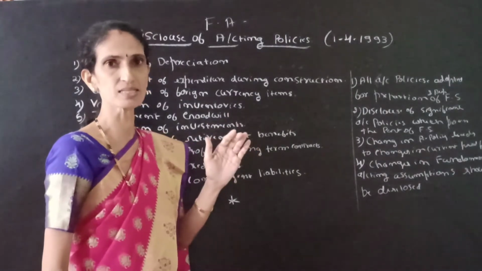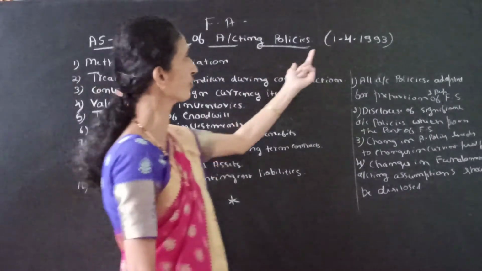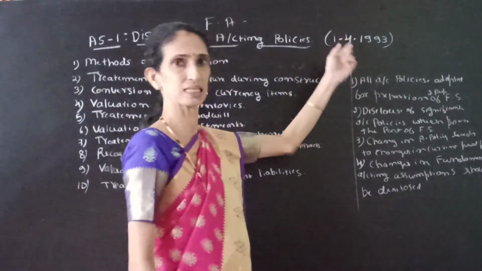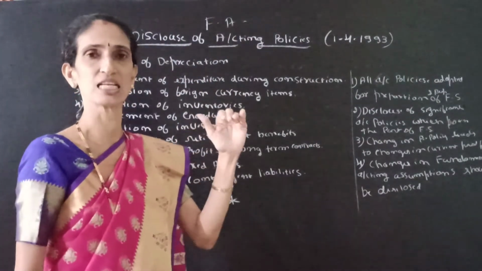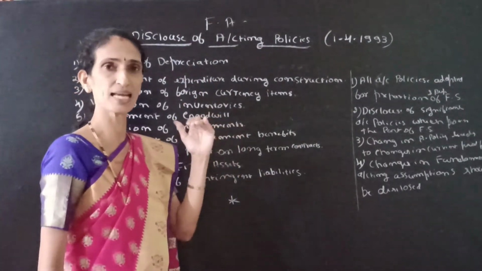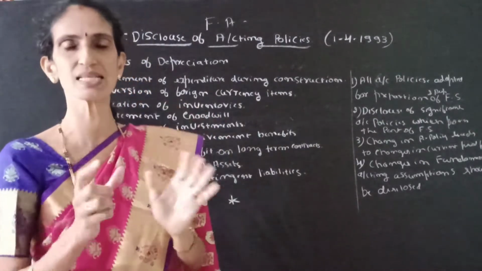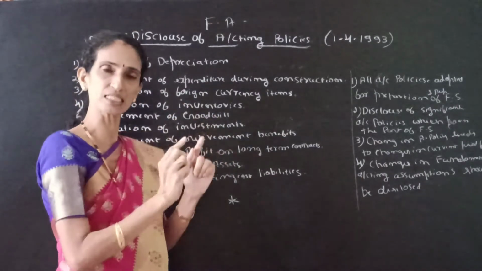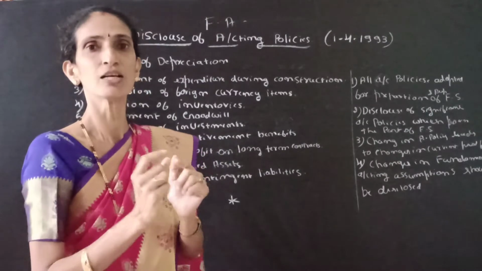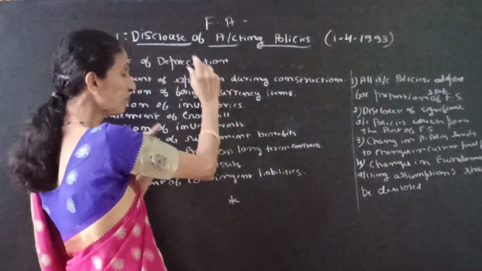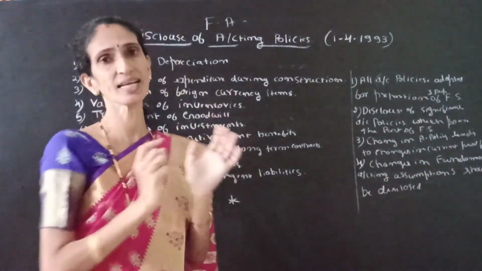Any enterprises or business concerns which are established after 1/4/1993 should disclose the accounting policies in their financial statement. So as per the accounting standard, any enterprise or any business concerns which are established after 1/4/1993 should disclose the important accounting policies in their financial statement.